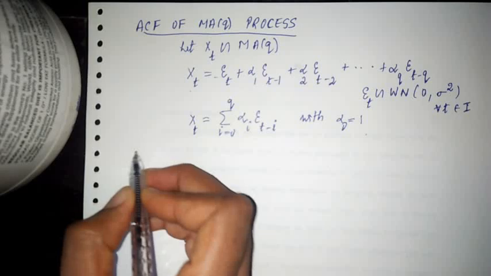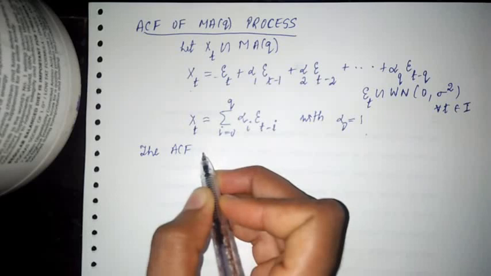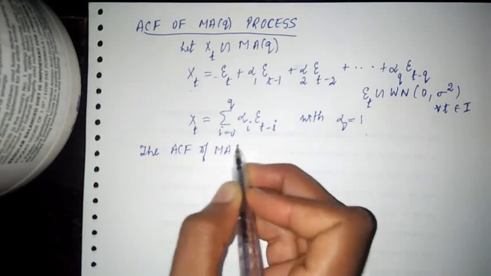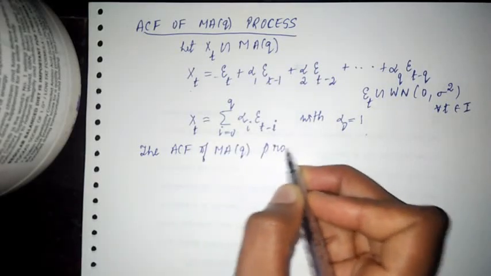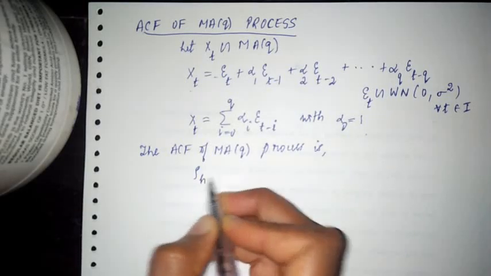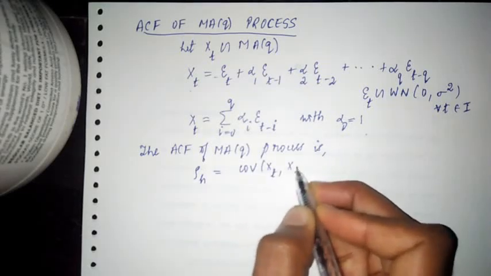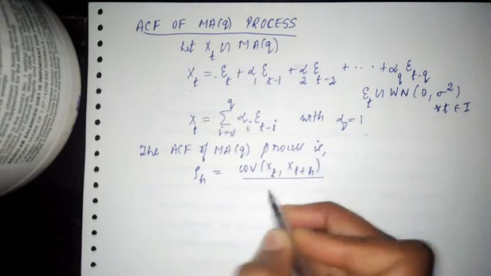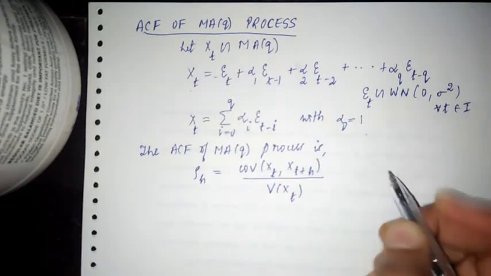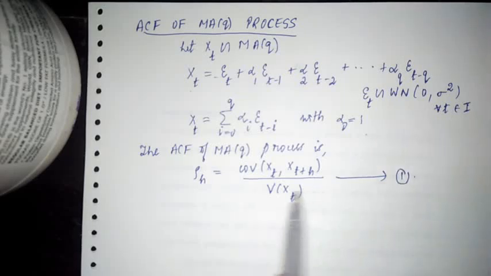Now what is the next step? We need to derive the ACF of the MA(q) process. What is the notation? We have rho h is equal to covariance between xt and xt plus h, whole divided by the variance term, right? The ACF is the covariance term divided by the variance term. So this expression I am going to take as equation 1. Now we need to know the covariance and the variance.